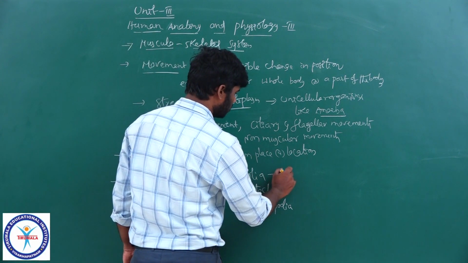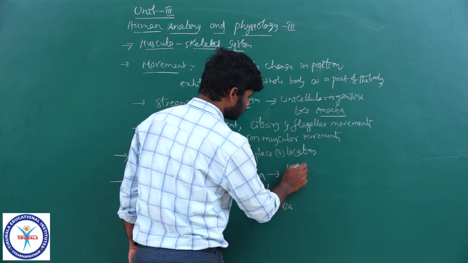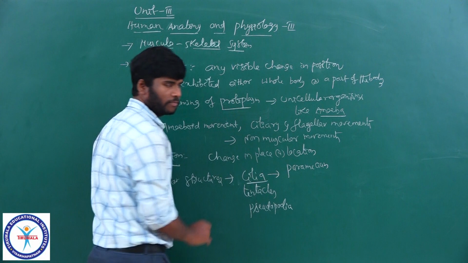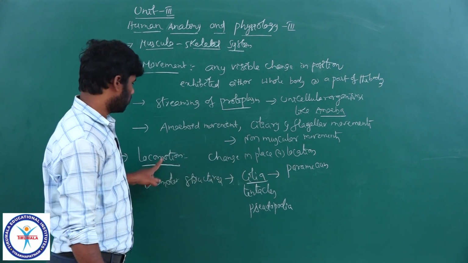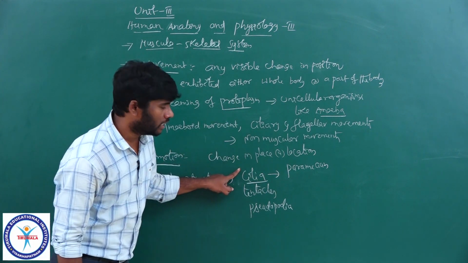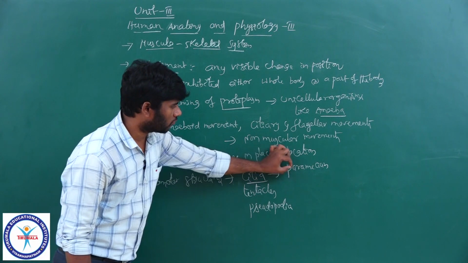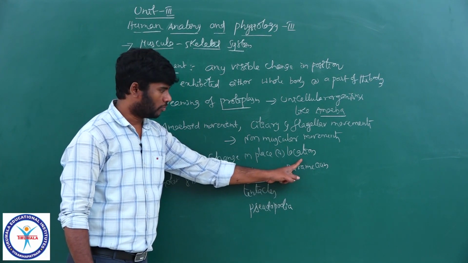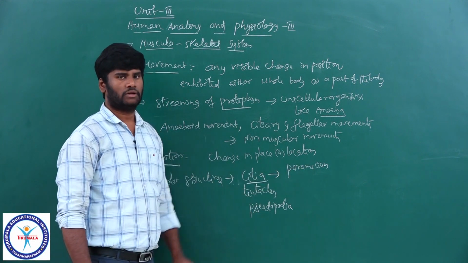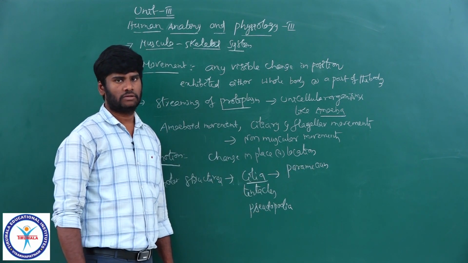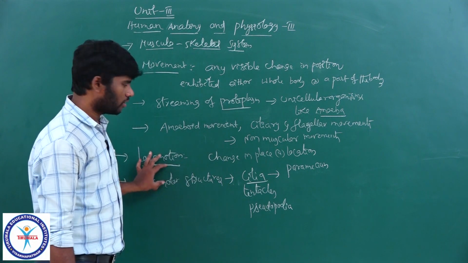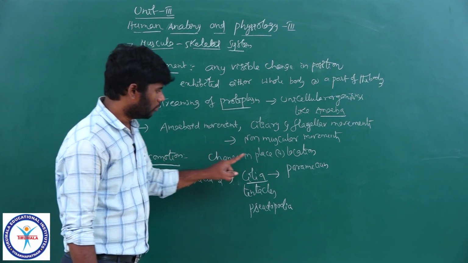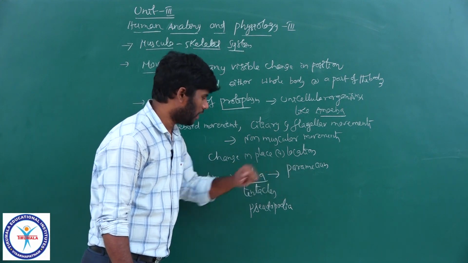For example, take paramecium. In paramecium, the cilia not only help in locomotion, they also aid in movement of food through the cytopharynx. We have studied the structure of paramecium in the locomotion and reproduction lesson, unit 5 in first intermediate. The locomotor structures not only aid in locomotion, they also help in movement of food through the cytopharynx in paramecium.